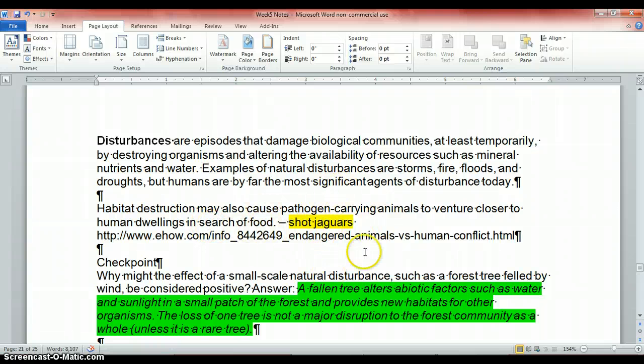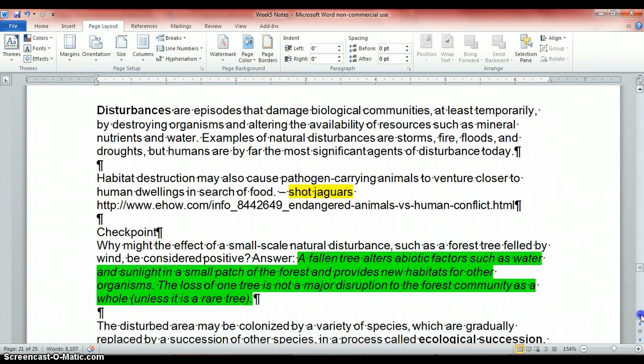I did an example of jaguars. You can look at eHow, that has a good article, but jaguars that are shot have a harder time hunting, so then they end up trying to go after cattle and other easy-to-get prey, even though they would prefer to eat their normal prey.